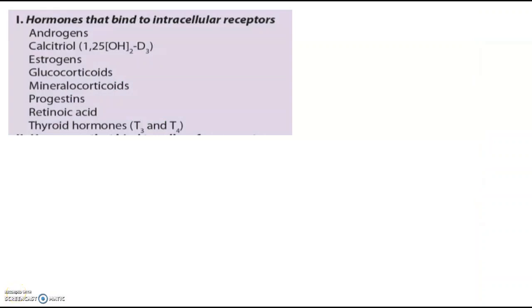So now let us look at group 1 hormones and their mechanism of action. We know that they are lipophilic. If they are lipophilic, that means they can cross the cell membrane very easily. What are those hormones? Androgens, calcitriol, estrogens, glucocorticoids, mineralocorticoids, progestins, retinoic acid, and thyroid hormones.